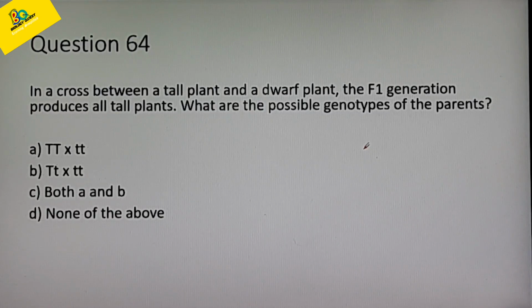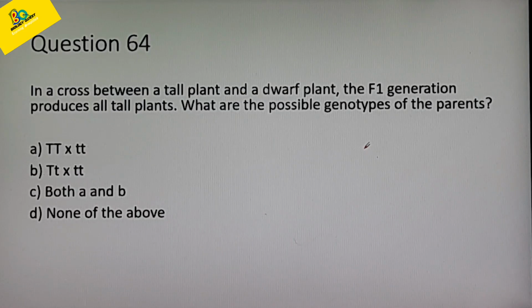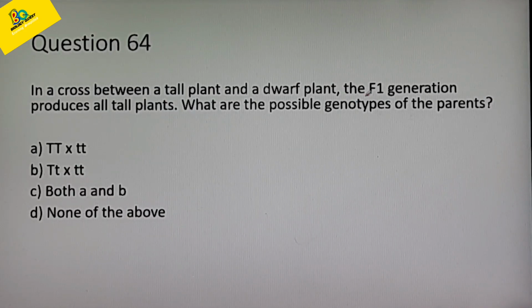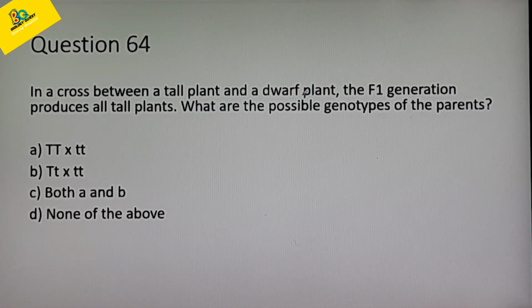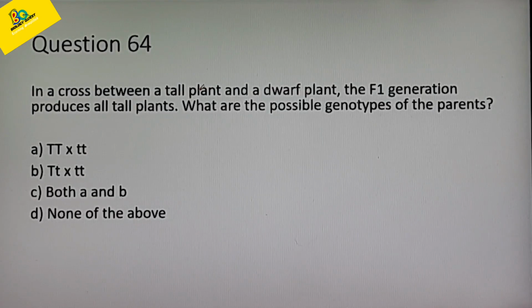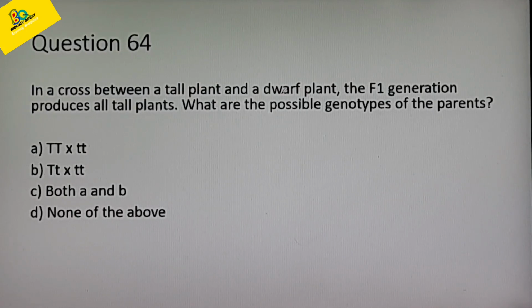Next question. In a cross between a tall plant and a dwarf plant, the F1 generation produces all tall plants. What are the possible genotypes of the parents? From the question we know that all the plants produced in the F1 generation are tall. The question is to find out the genotypes of the parents. A tall plant is crossed with a dwarf plant. The phenotypes of the parental plants are tall and dwarf.